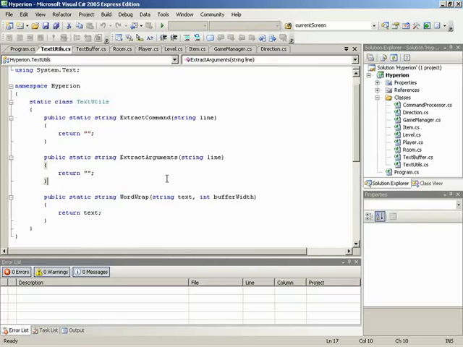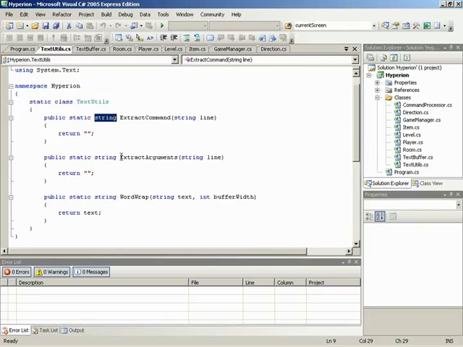Now, what are the purpose of these? As Logan said in a previous lesson, extract command is going to extract the command that was typed in by the user when they are playing Hyperion. So as you can see, we are passing a string in. That string is going to be the string that the player had typed in. And then what we want to do is have some code in here that's going to break that string up and find out the command, the first word that they type. So if you were to type move space west, then we can pull or extract move out and return that. Notice we have a return type in this method, a string. So we can return the word move back and then handle processing that.